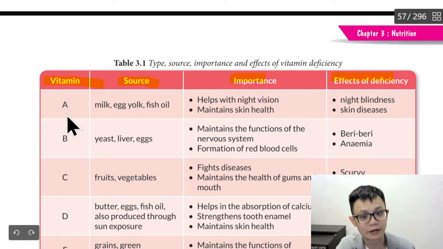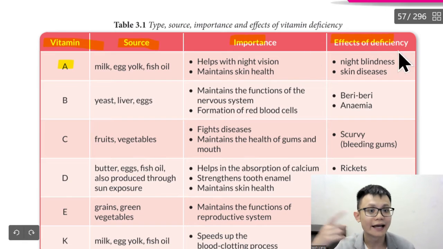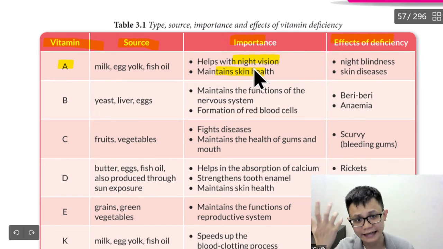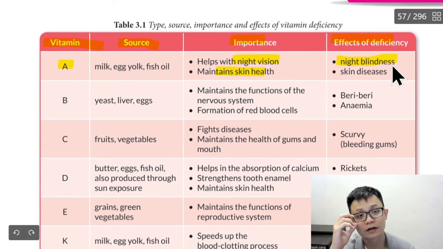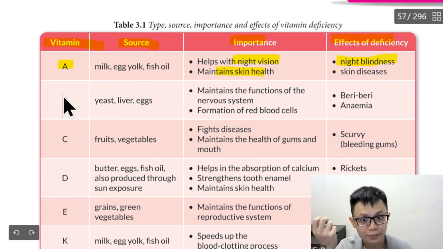Okay, so let's go to vitamin A. Vitamin A sources are milk and egg yolk. Vitamin A is for the eyes, night vision, and healthy skin. So if at night you cannot see properly, maybe it's because you don't have vitamin A, which causes night blindness. Maybe the person didn't eat enough egg yolk, fish oil, or milk.